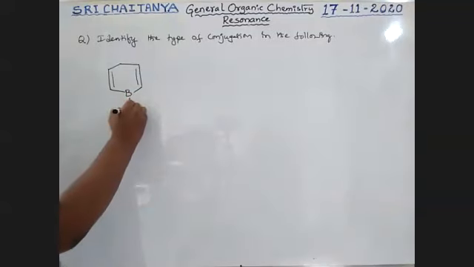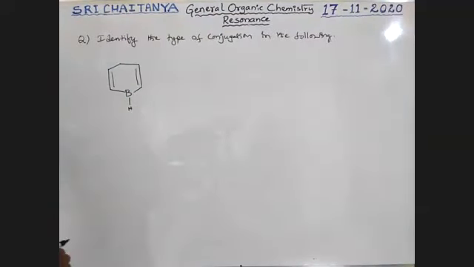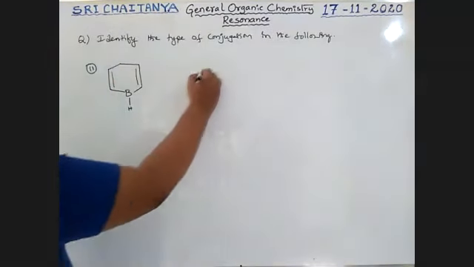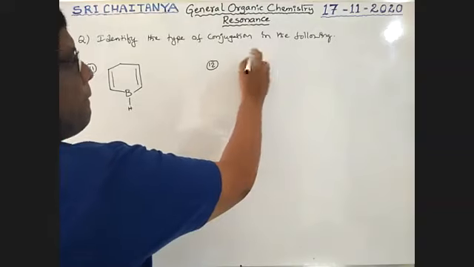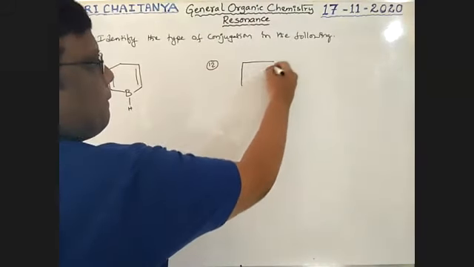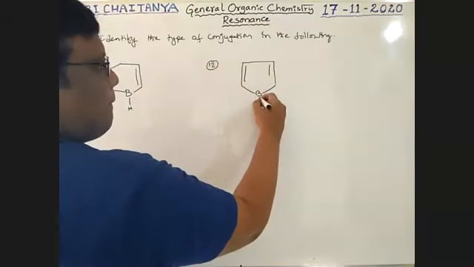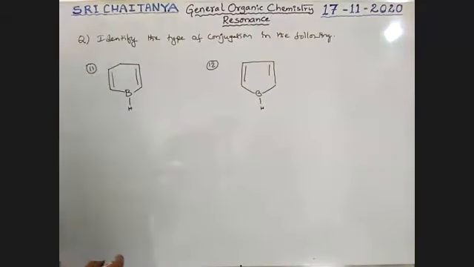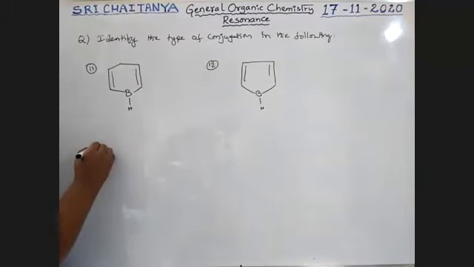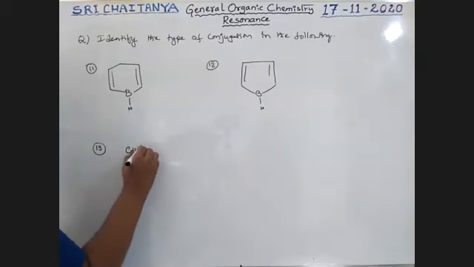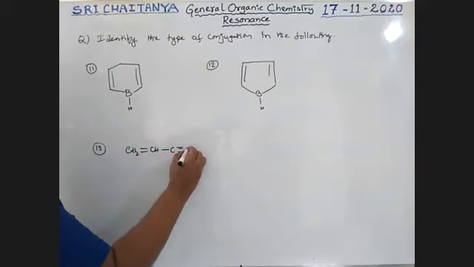This boron has hydrogen bonds. Okay. So the 11th one, 12th one, 13th one. That is CH2 double bond CH, C triple bond CH.